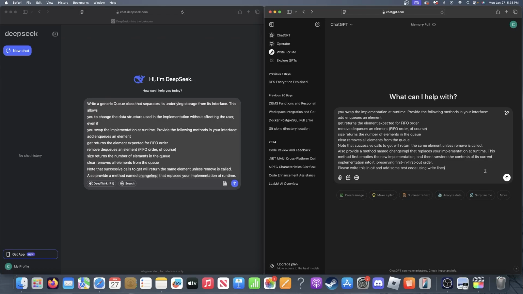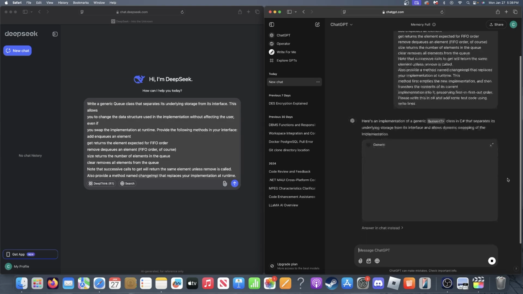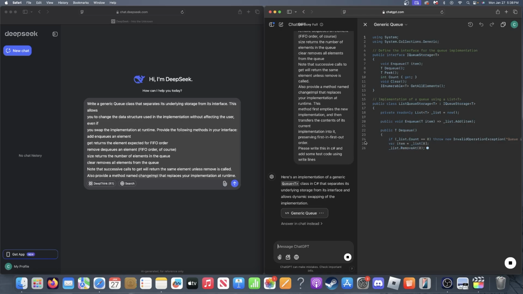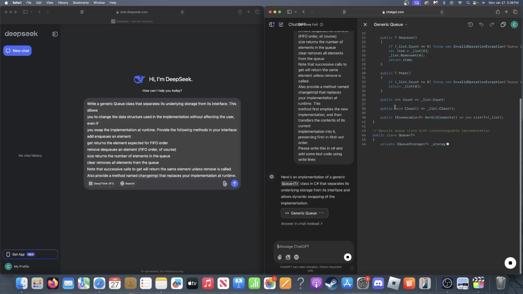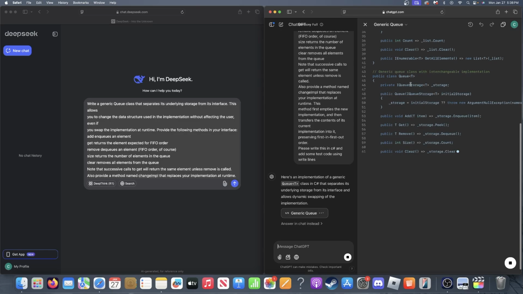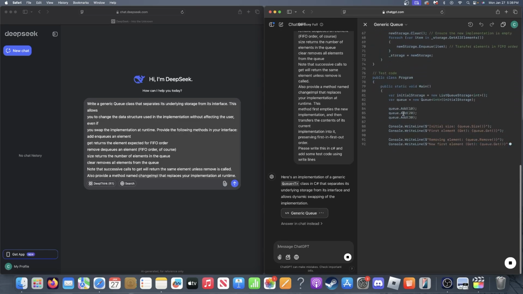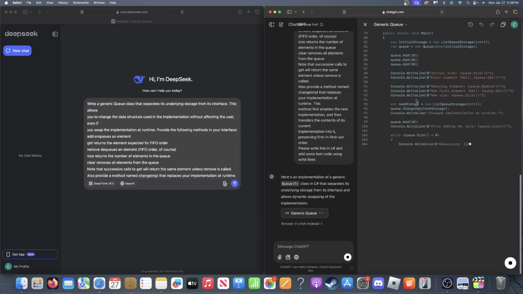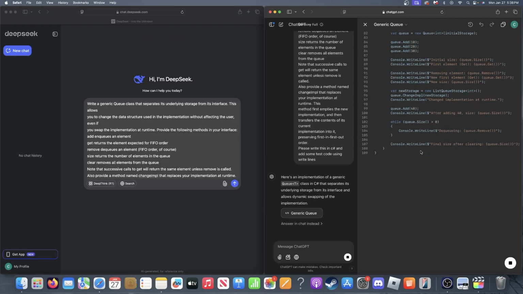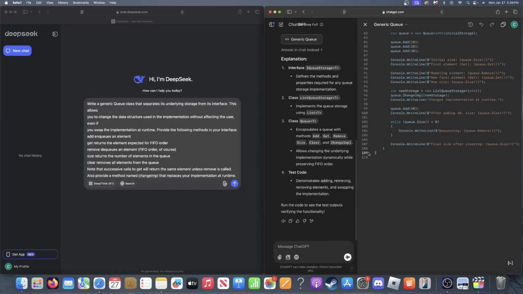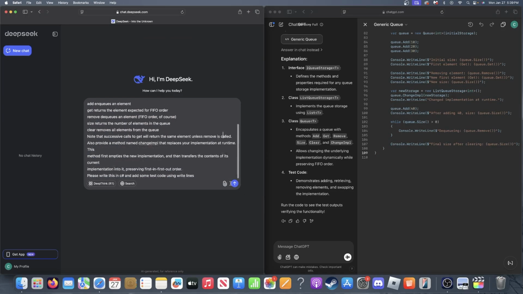Okay, let's run ChatGPT first and see how fast it runs. Okay, I'm still going. Still going. Okay, done with the code. At least it's still explaining, but 109 lines. Okay, now let's try DeepSeek.